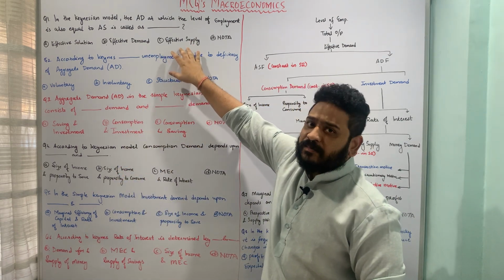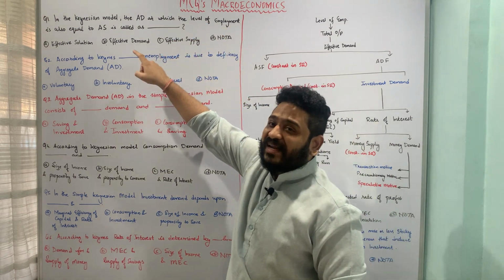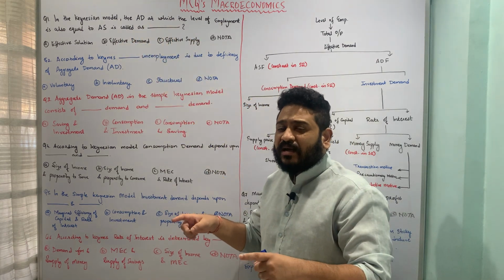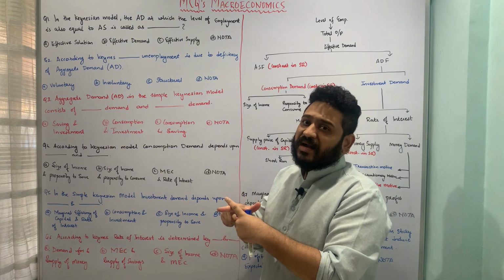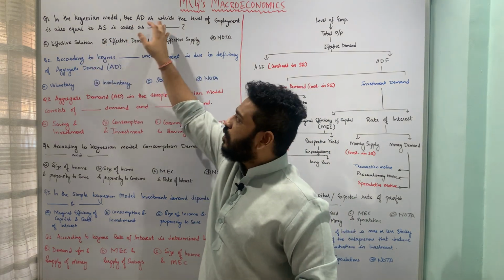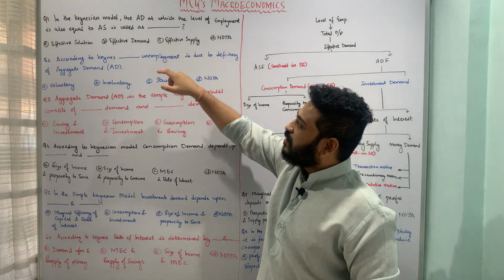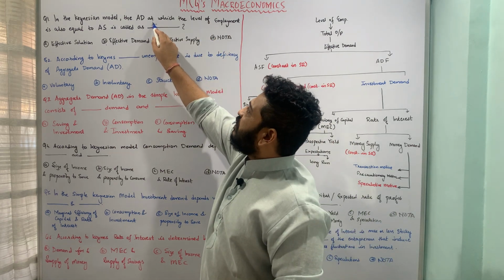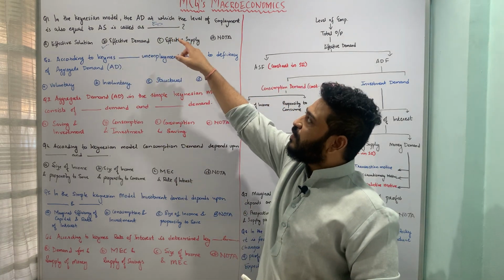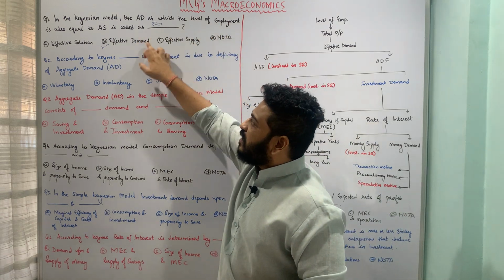In the Keynesian model, the aggregate demand at which the level of employment is equal to aggregate supply is called as dash. That means at a level of employment, aggregate demand and aggregate supply are intersecting each other and they are equal. Do you call that effective solution, effective demand, effective supply, or none of the above? So here the correct answer is ED, which is effective demand, option B. That means in the Keynesian model, the aggregate demand at which the level of employment is also equal to aggregate supply is called effective demand.